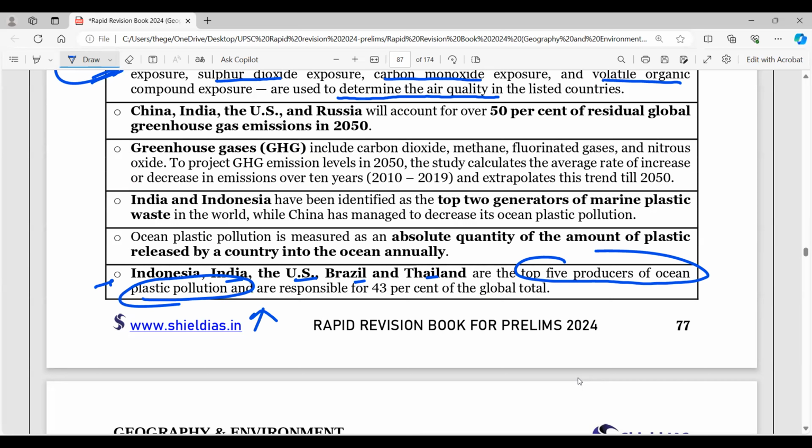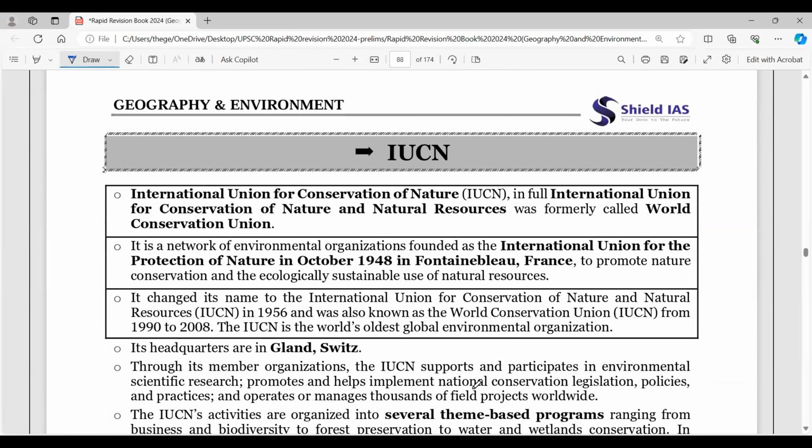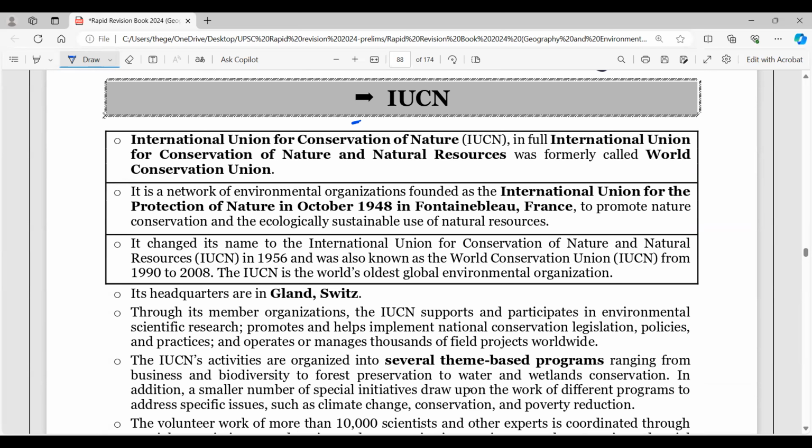This is something very important. We are responsible for 43% of global. So this is very important. Now come to the International Union for Conservation of Nature. So the IUCN Red List, and also very importantly, it's working and functioning.